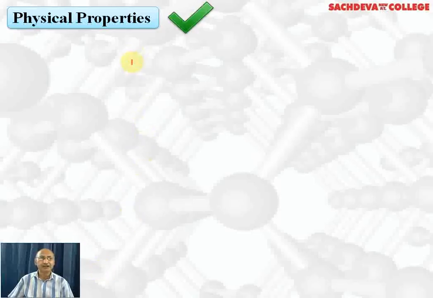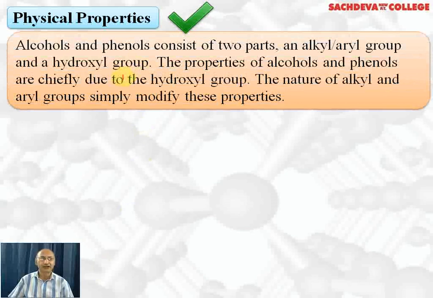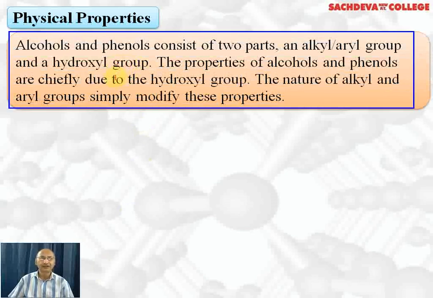Let's take up physical properties of alcohols and phenols. Alcohols and phenols consist of two parts: one is an alkyl or phenyl group, or aryl group, and the other is the OH group. The properties of alcohols and phenols are chiefly due to the hydroxyl group. The nature of the alkyl and aryl group simply modifies these physical properties.